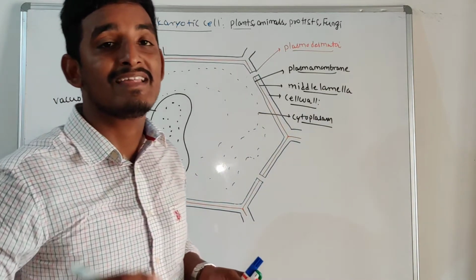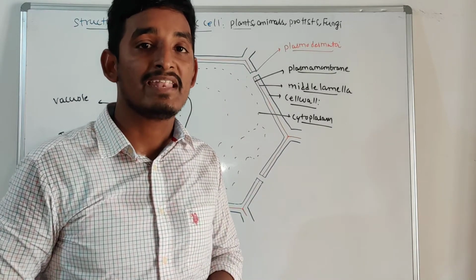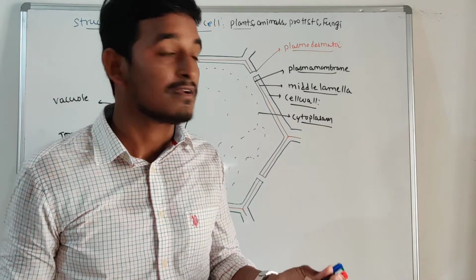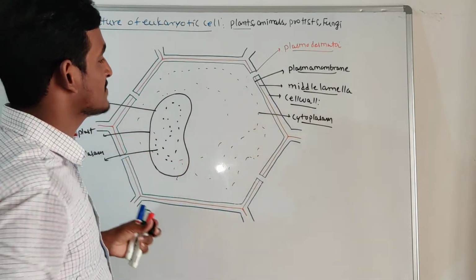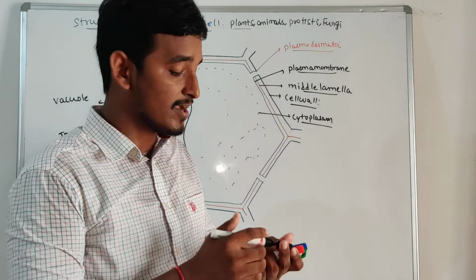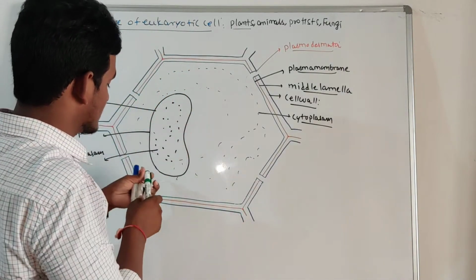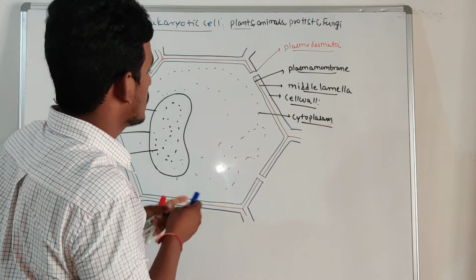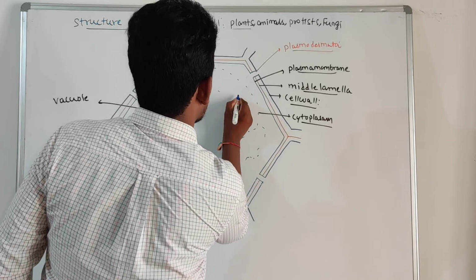But if you look at animal cells, small-sized vacuoles are present, but those are more in number. But in a plant cell, a single vacuole occupies the central portion of the cell, right? So that's why the nucleus will move towards the periphery region, right?